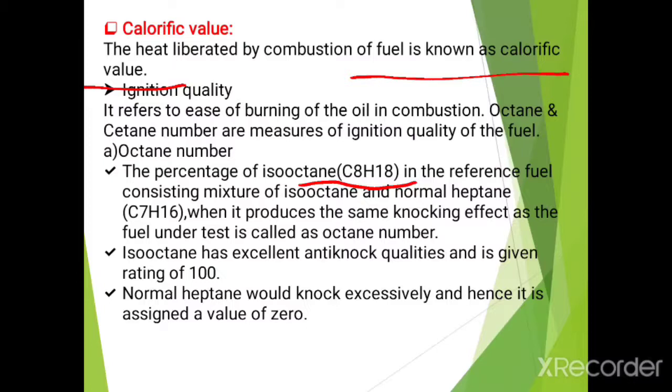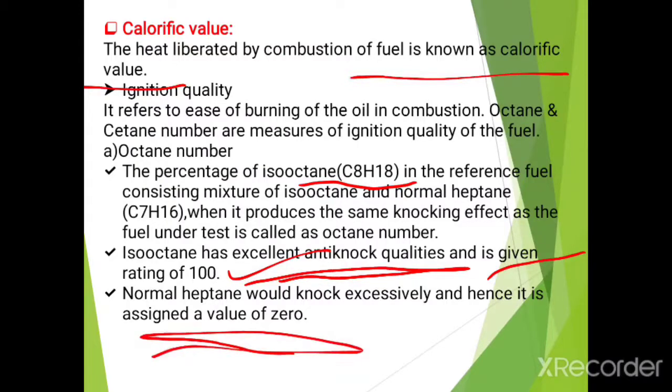The octane number is the mixture of isooctane plus normal heptane that produces the same knocking effect as the fuel under test. Isooctane has excellent anti-knock qualities and is given a rating of 100, but normal heptane would knock excessively and hence is assigned the value of 0.